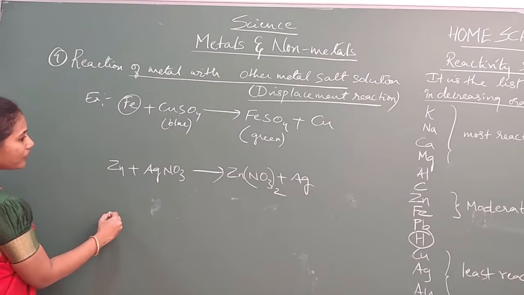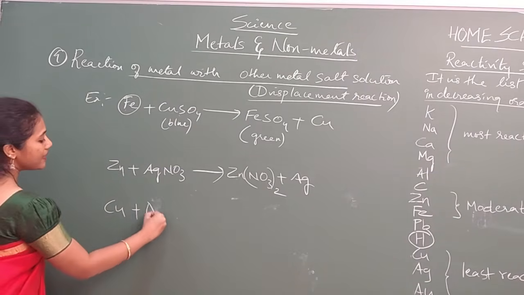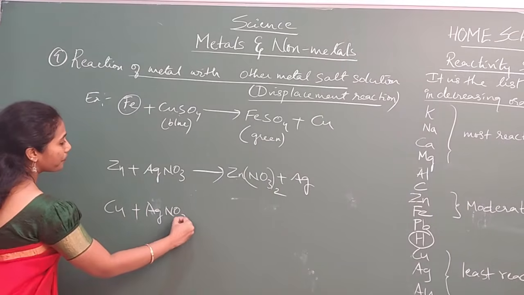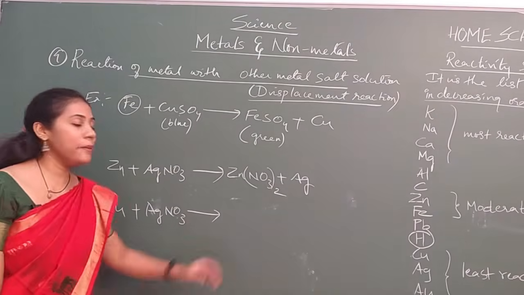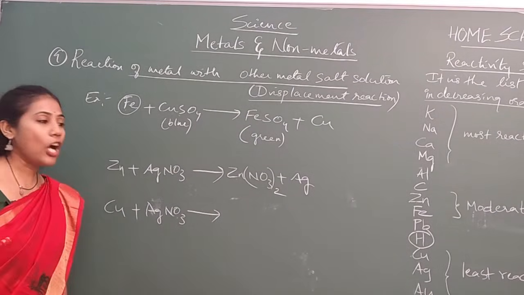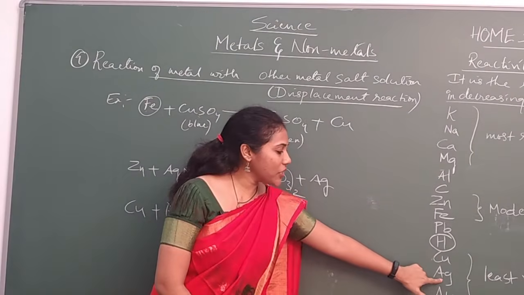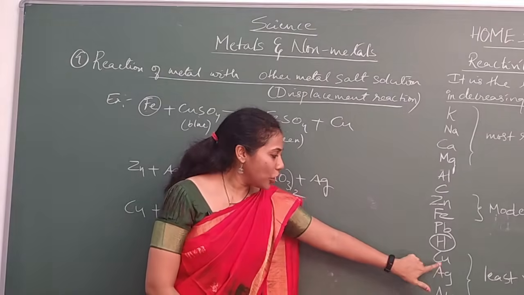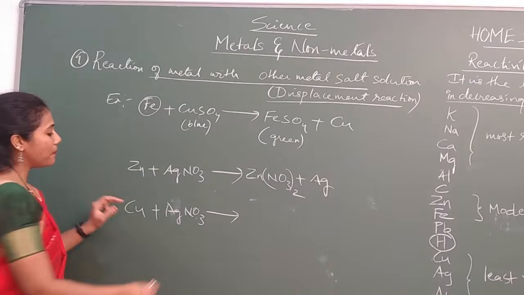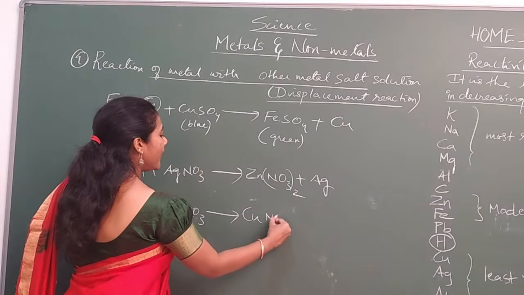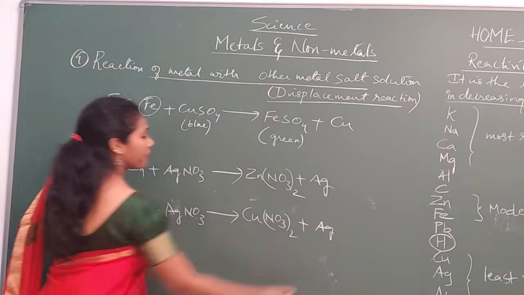Say you have copper plus AgNO3. Can the reaction occur? If the reaction occurs, tell me what product you will get. Copper and Ag. Where is copper coming? Here. Ag is coming just below the copper. Yes or no? So copper is more reactive than Ag. Definitely the reaction occurs. So what is the product you will get? Cu(NO3) twice plus Ag.